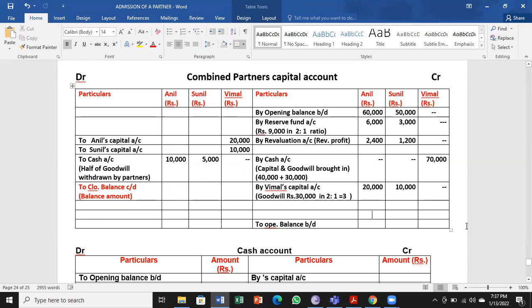As I told you, the journal entry you may not do, no problem. But when you're entering in the ledger account, it has to be proper. How you remember is left to you actually. So you have to carefully see and remember. That's why I wrote some explanation for that, so that you can easily understand.